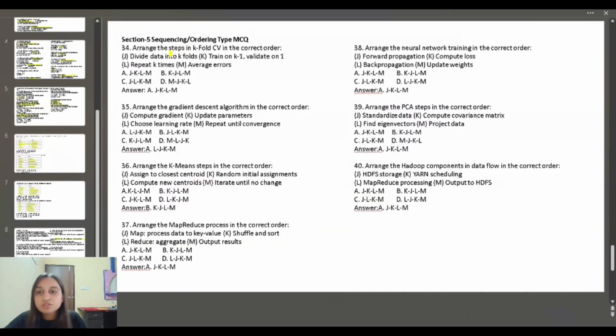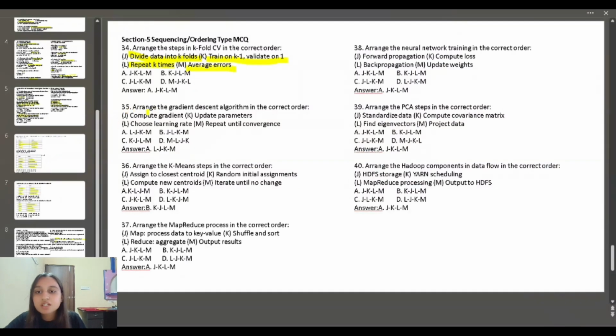Next section is about ordering the steps. Arrange the steps in K-fold CV in correct order. J is divide data into K folds. K is train on K minus 1, validate on 1. L is repeat K times. M is average errors. The first step is divide data into K folds. Second step is train on K minus 1 and validate on 1. Then the next step is repeat K times, and at last average the errors.